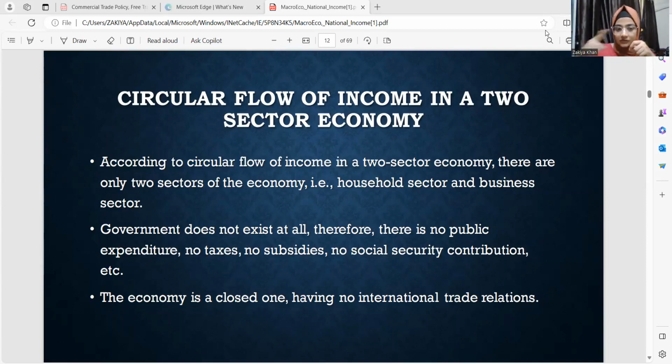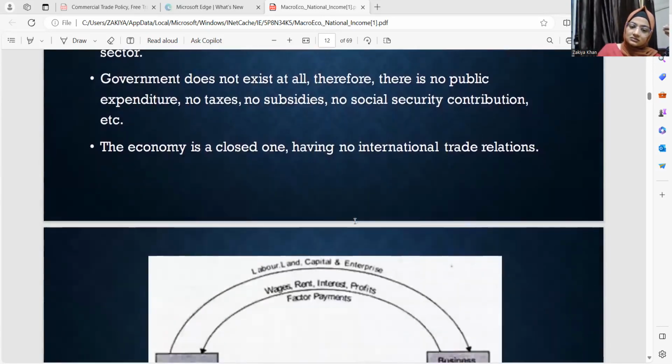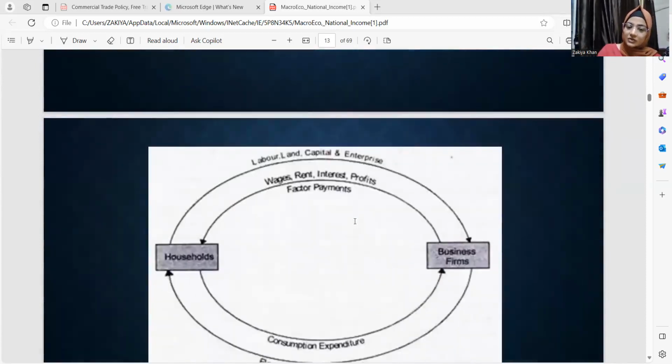That is how the circular flow works. Now, when we talk about the household sector, household is the consumer sector. The firm is someone who is producing goods or services, who engages in production of goods.